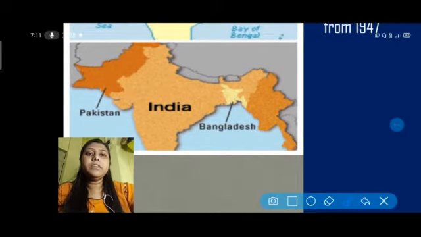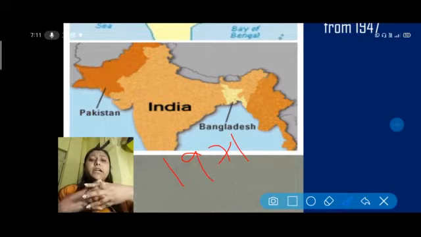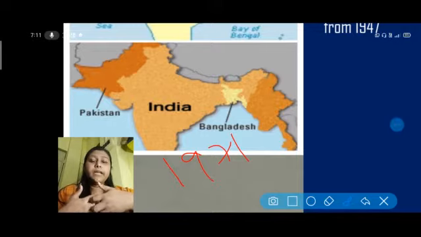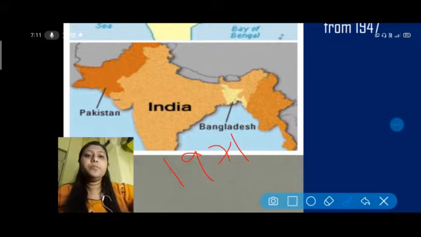In 1971, after the war of 1971, as you understood in the previous video, a war arose between India and Pakistan when India tried to help Bangladesh, when Bangladesh needed help. So from that, the story behind becoming a country from East Pakistan to Bangladesh, here we have to know. So this is a map.